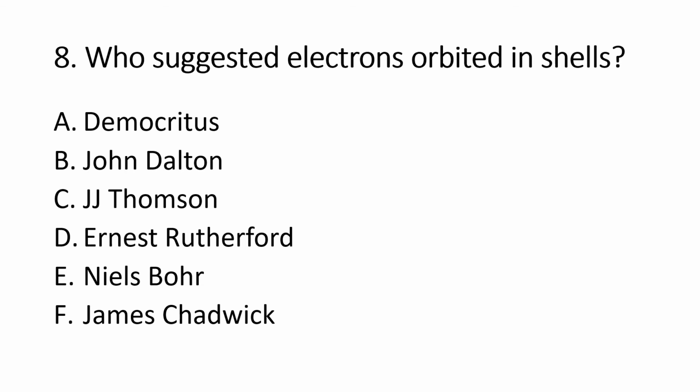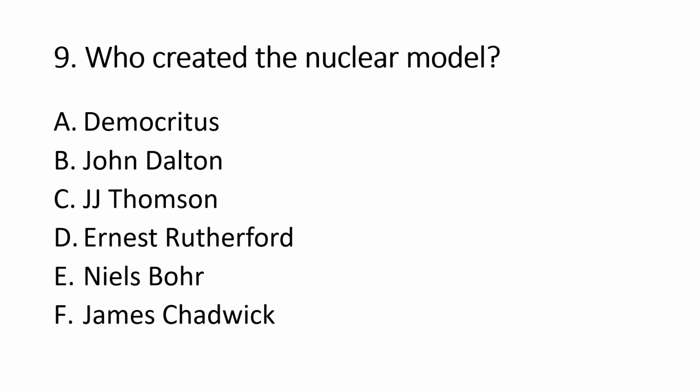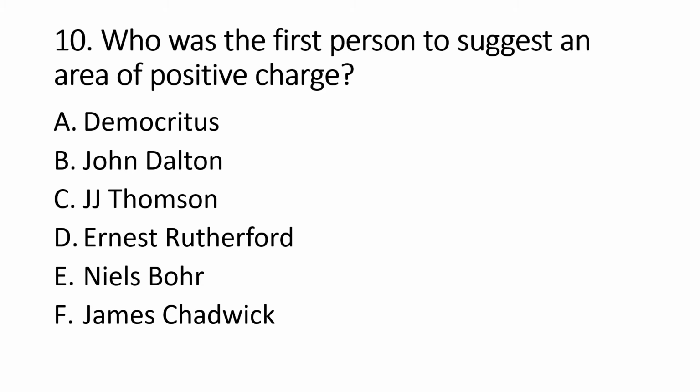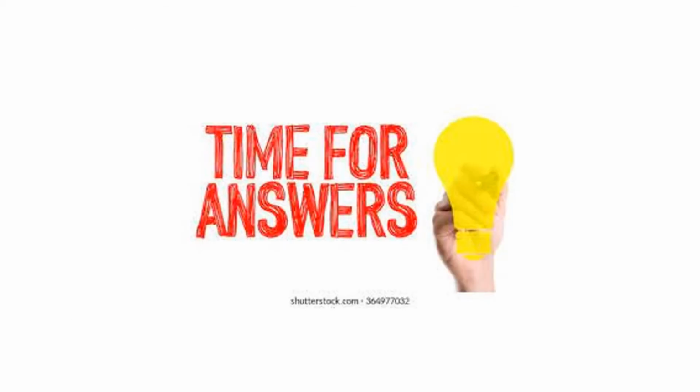Number 8, who suggested electrons orbited in shells? Number 9, who created the nuclear model? And number 10, who was the first person to suggest an area of positive charge? Okay, hopefully you've had a good guess and you've got down your answers. Let's check, see if you're right.